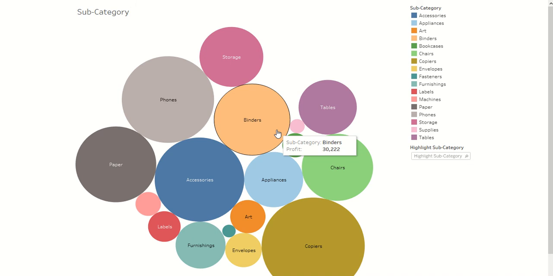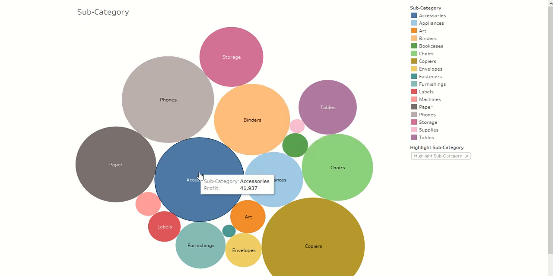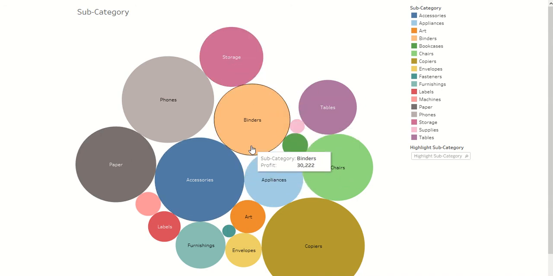Finally, my conclusion about this analysis is binders, appliances and storage are performing good in terms of profit, although they are not the best performing, but they are having a good amount of profit and sales. If we put extra effort on these product subcategories, we can improve the sales, and thus it will automatically help us to increase the profit. And also the supplies, bookcases and tables are having negative profit, which is a big concern, and they are loss making subcategories. So we have to focus more on these subcategories.